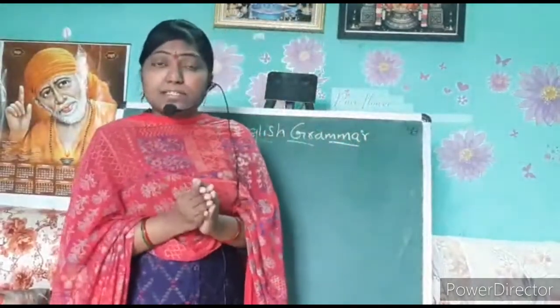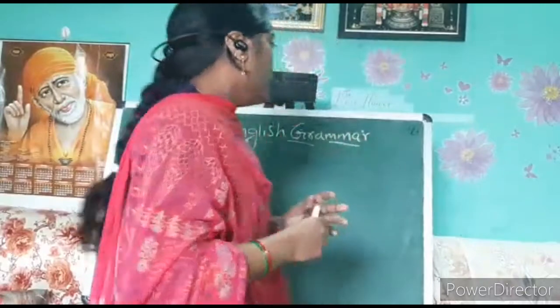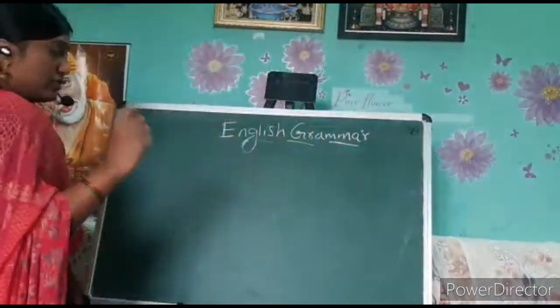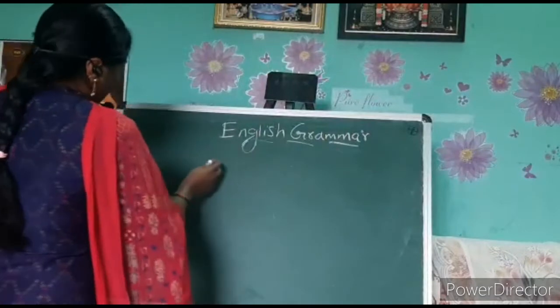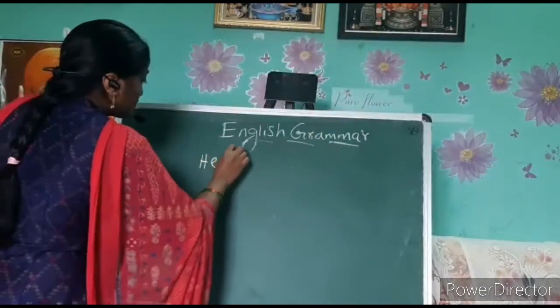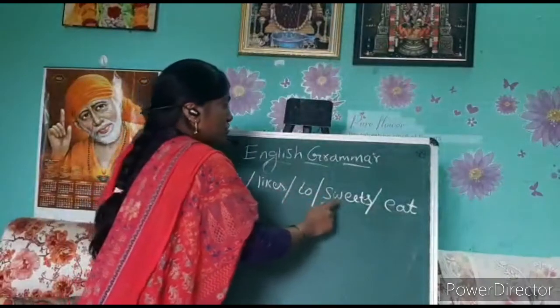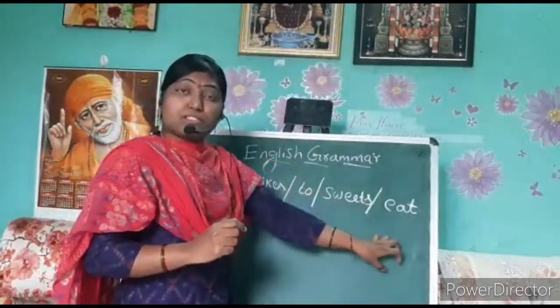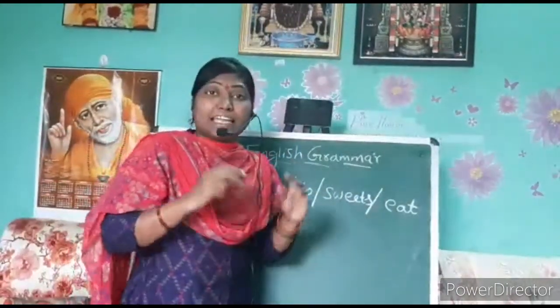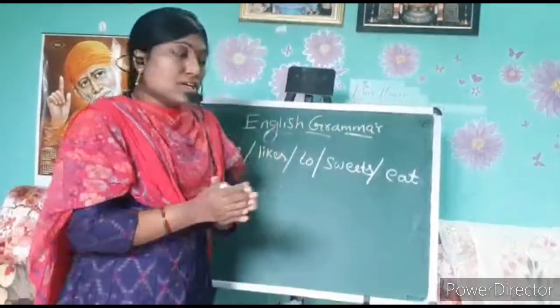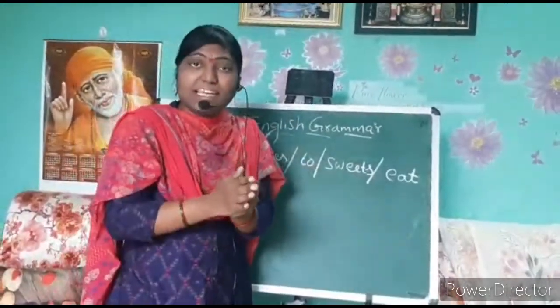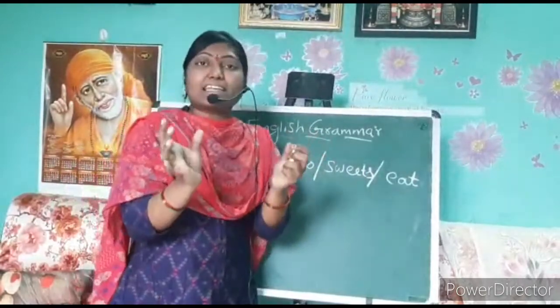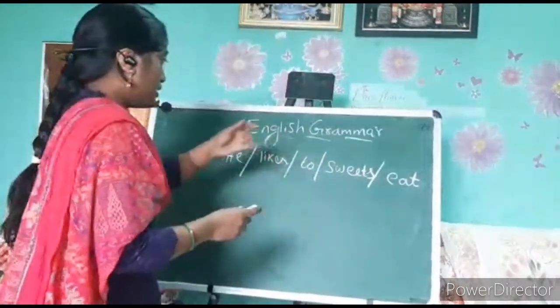Grammar helps us to put the words together in a sensible order. For example, here I am going to give some jumbled words. They are: he likes to sweets eat. So here is a group of words. What I mentioned earlier, English grammar helps us to put the words together in a sensible order or in a meaningful manner. Okay, now let's see.